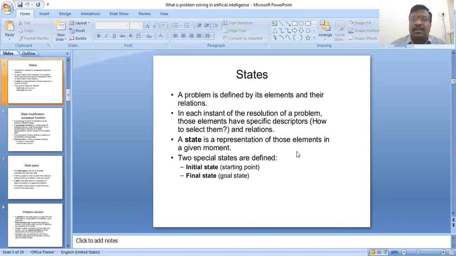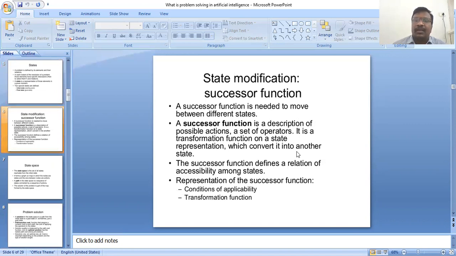A problem is defined by states and their relations. Here two special states are defined: the initial state and the final state. The initial state is the starting point, and the final state is the goal state. Some state modification is done by successor functions. A successor function is needed to move between different states. This is the problem solving process in artificial intelligence.